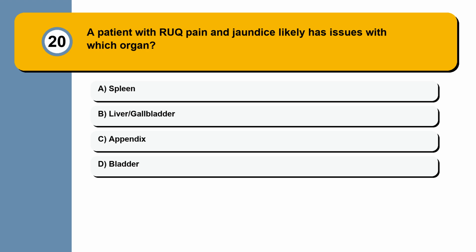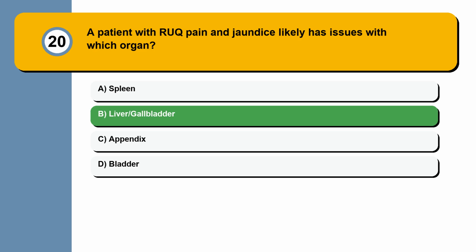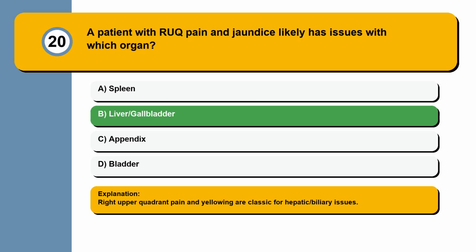Question 20. A patient with RUQ pain and jaundice likely has issues with which organ? Spleen, liver/gallbladder, appendix, or bladder? Right upper quadrant pain and yellowing are classic for hepatic/biliary issues.